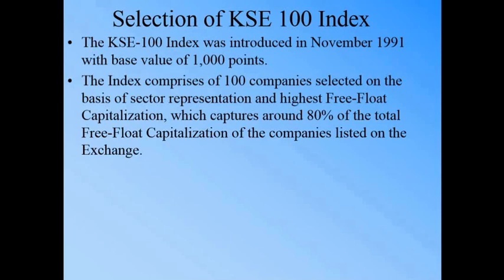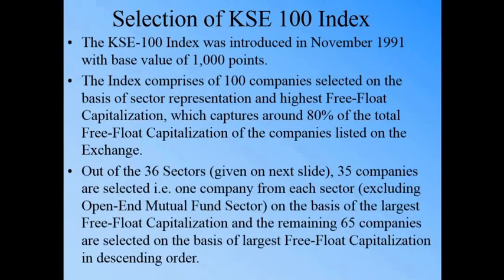So it comprises 100 companies, clear? And the selection procedure is in two steps. Number one, it is sector based, and the other one is the highest free float. We'll discuss it in detail in the next slide as well. There are a total of 36 sectors. Remember, these sectors keep on changing, so I'm talking about May 2020. There are 36 sectors listed on the Karachi Stock Exchange, or Pakistan Stock Exchange as we call it nowadays. It is given in the next slide. We will see those 36 sectors.